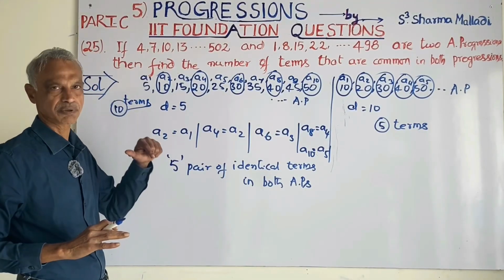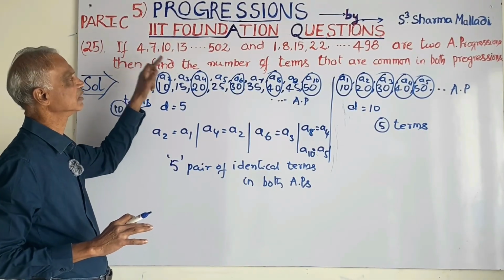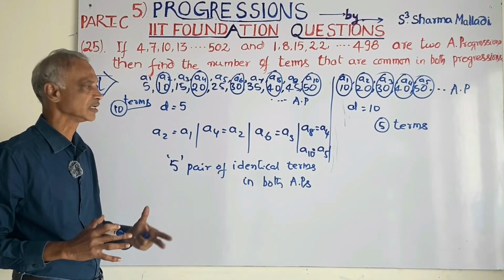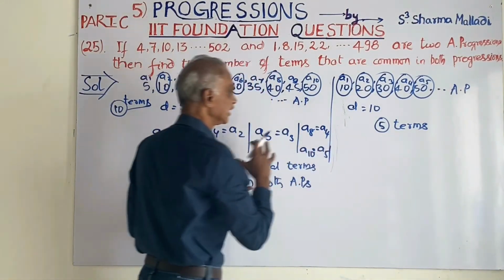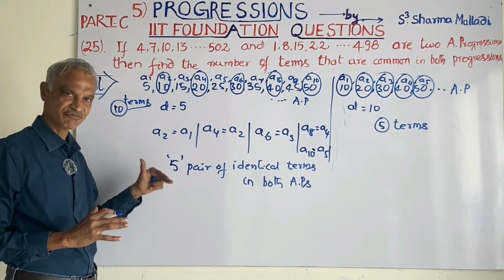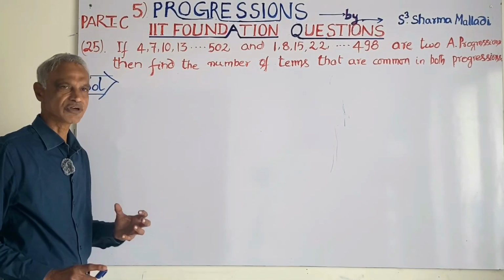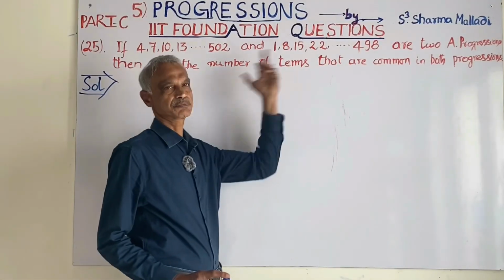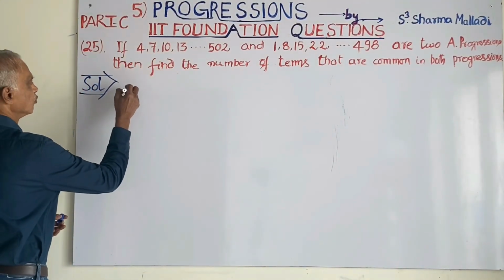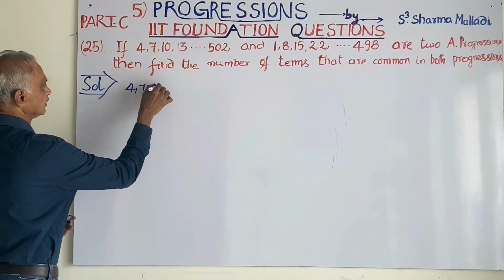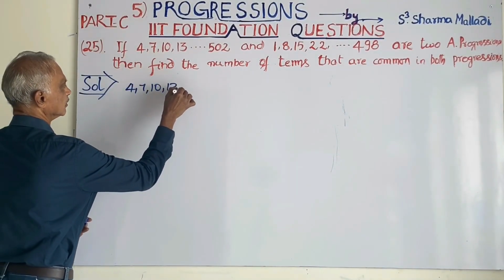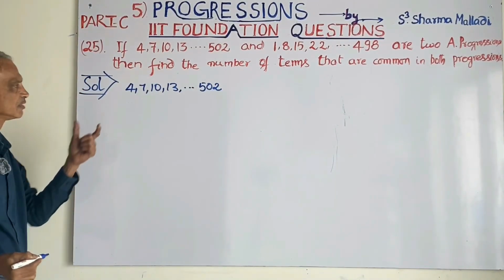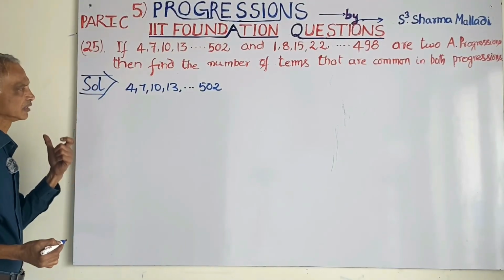Now we will go to that problem. First we have to find how many terms are there in that progression, so that we can understand how many terms we have to take in both progressions, and find the number of pairs of identical terms. First you have to find the number of terms in this progression and the number of terms in this progression. See, I will take 4, 7, 10, 13 and so on, 502. We can find the number of terms from the last term.